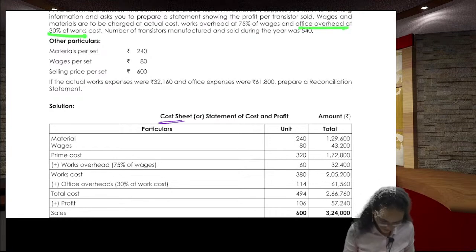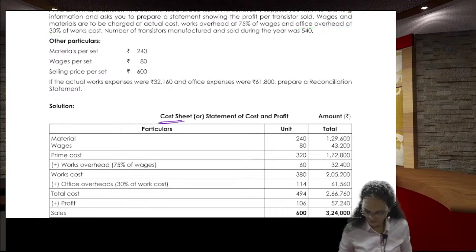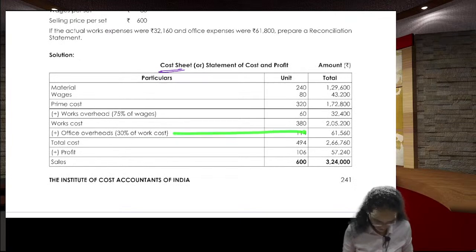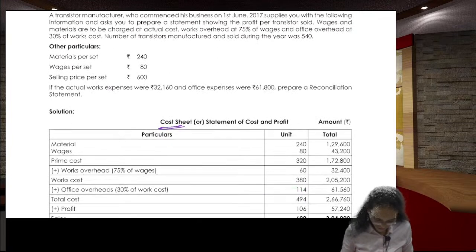Office overhead at 30% of the works cost. 380 into 30% is 114 is the works cost. Then next,